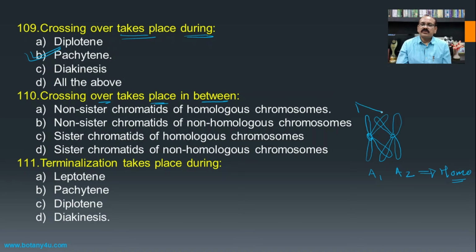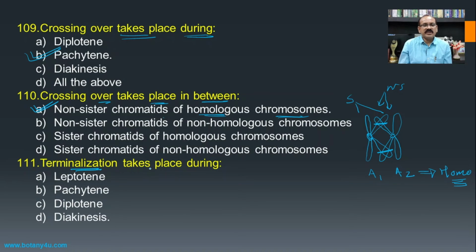These two are sister chromatids and these two are non-sister chromatids. The exchange of genetic material is carried out between two non-sister chromatids of homologous chromosomes, and hence the non-sister chromatids of homologous chromosomes become the answer for this question.